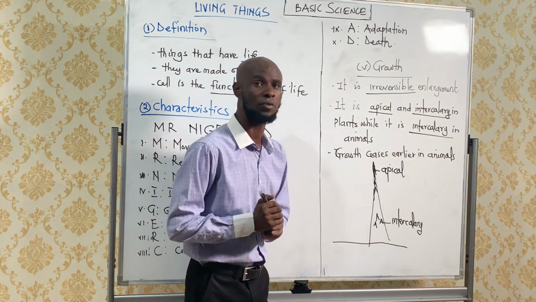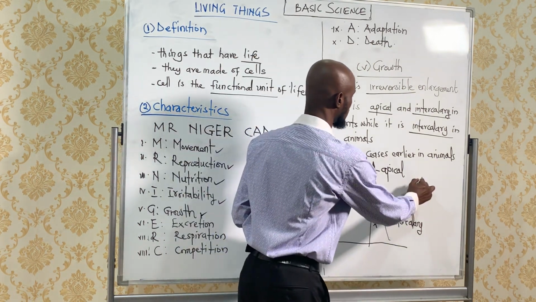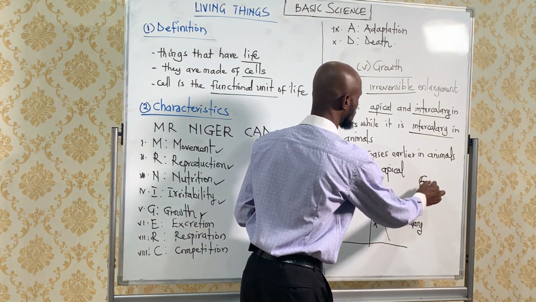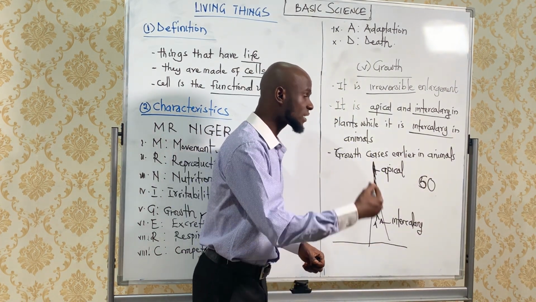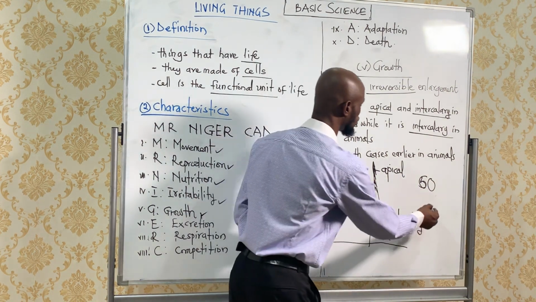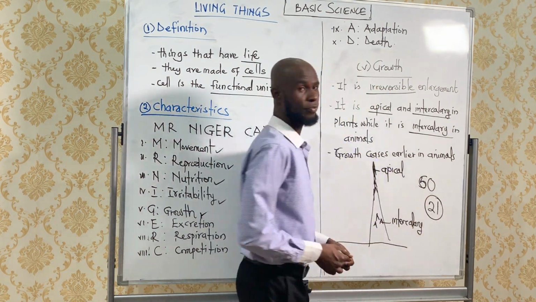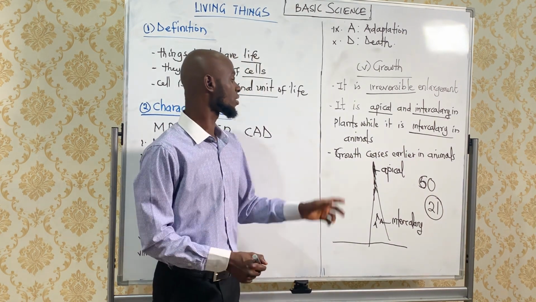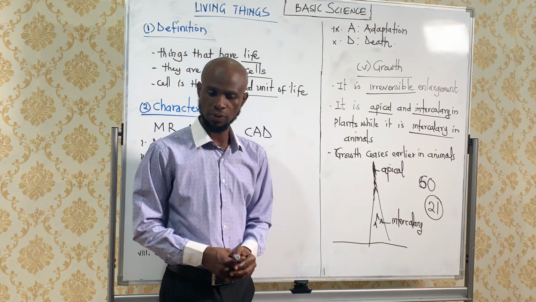What we mean by earlier is that if, for example, a human being is supposed to spend 50 or 60 years on the surface of the earth, the growth continues at an early stage in life, like at 21 or 18, and then the growth is going to stop. That is what is meant by growth ceasing earlier in animals than in plants.